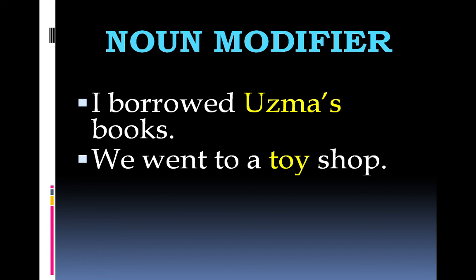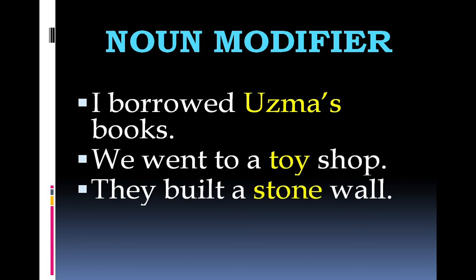Even though the argument is given that nouns without apostrophe S can also function as possessive case, they are not just as possessive as nouns plus apostrophe S, because books belonged to Uzma, books were in possession of Uzma, books were owned by Uzma, but shop is not owned by toys. Toys don't possess the shop, they are sold there. So we can say that toy is in possessive case. We can also say that toy is modifying the noun shop because of a close association. So nouns also modify other nouns because of close association.